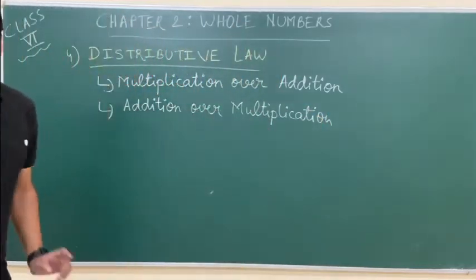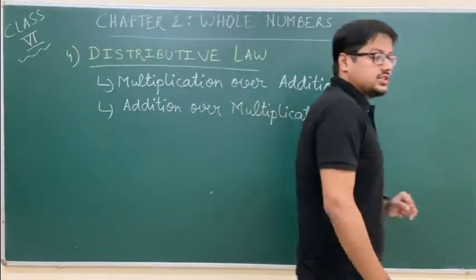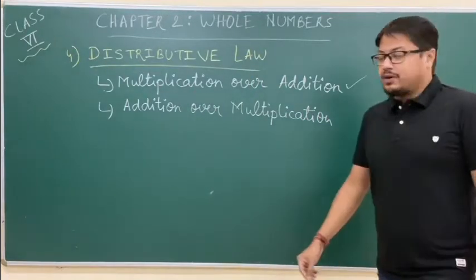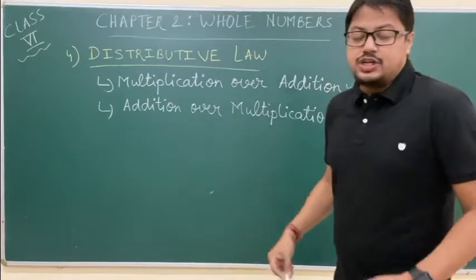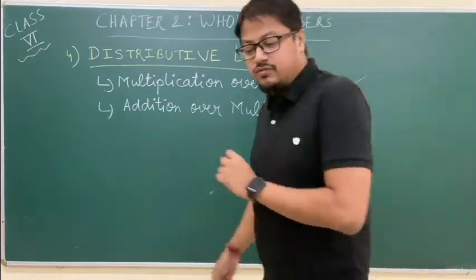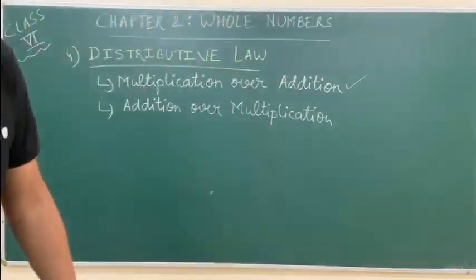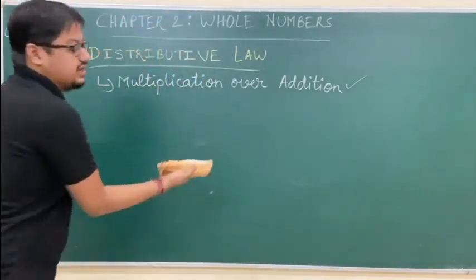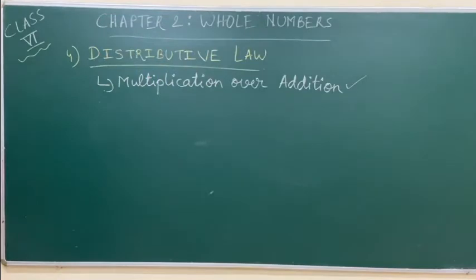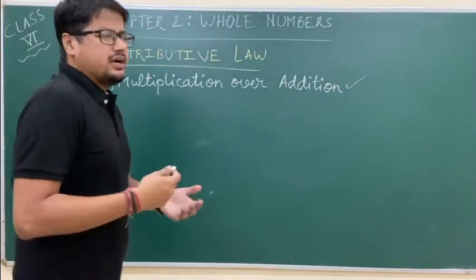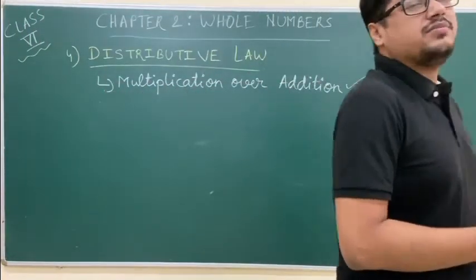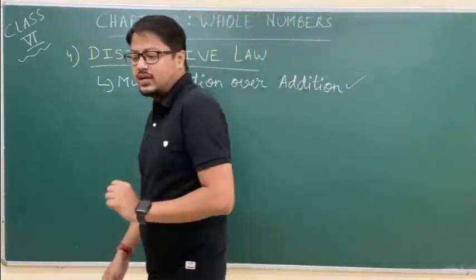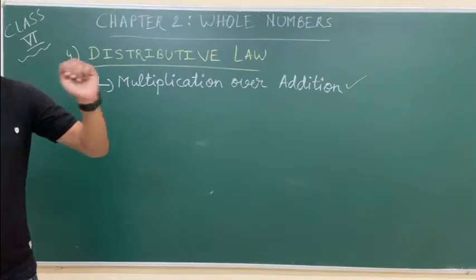So from the 6th standard point of view, the only topic that is there in your NCERT textbook is distributive law of multiplication over addition. This distributive law of addition over multiplication will be a part of 7th standard syllabus. Okay, so as of this chapter, we will be seeing distributive law of multiplication over addition. Now you might be confused, okay sir, what is the meaning of multiplication over addition? I will explain that, but before that, let us see what properties we saw.